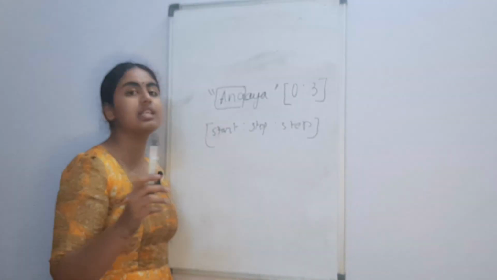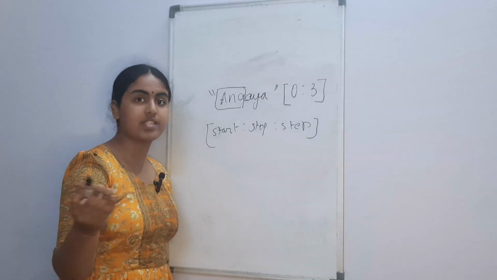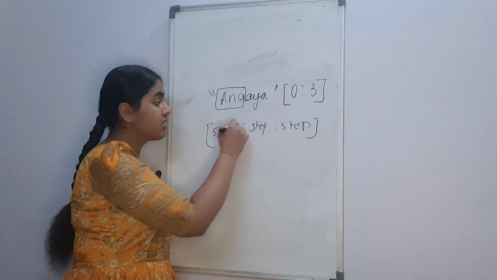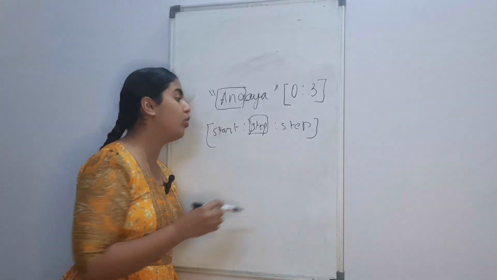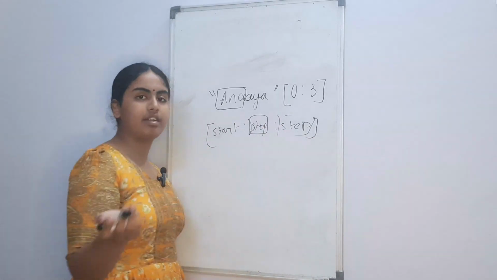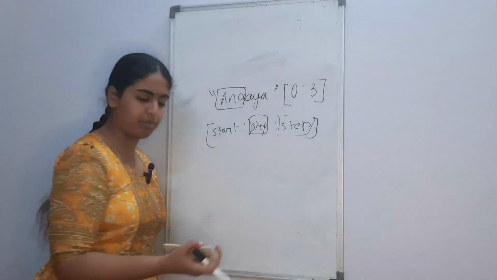The stop value is the index one after the index you stop at. So the stop value is not included, similar to what the range function had in the for loop. And the step value determines how the loop is going to be run.